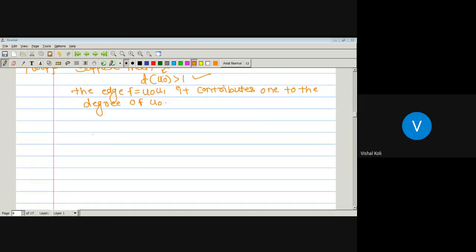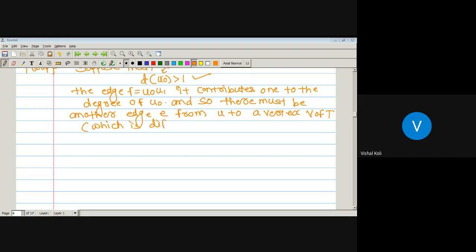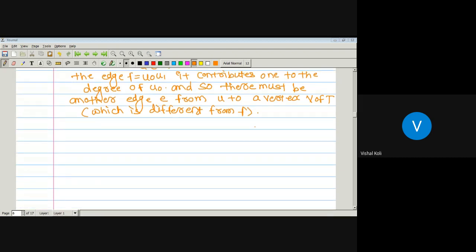So there must be another edge e which is from u0 to a vertex v of a tree t, which is obviously different from the edge f, since degree of u0 is greater than 1. Now, as here we have one vertex v of a tree t, then there are two possibilities.